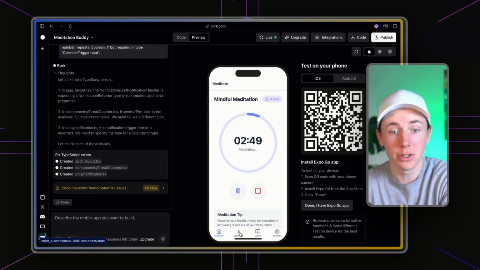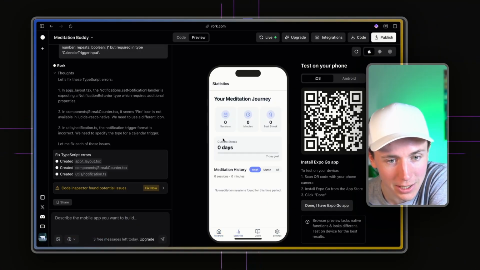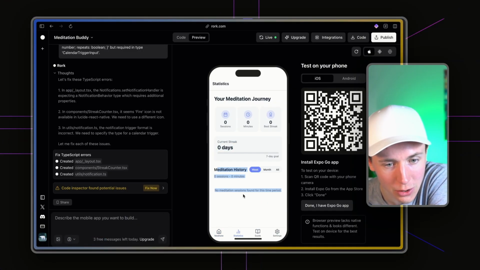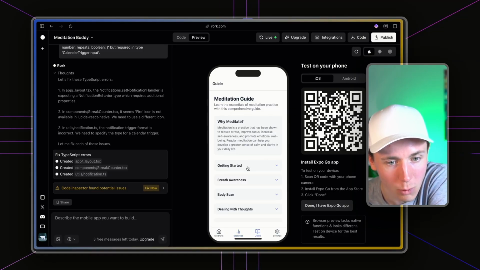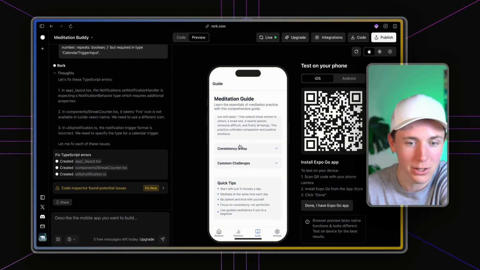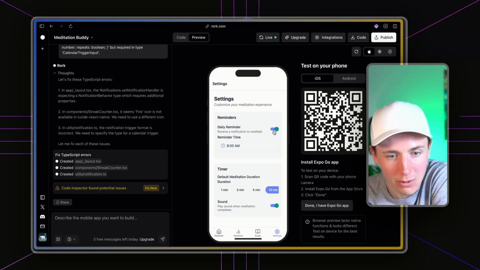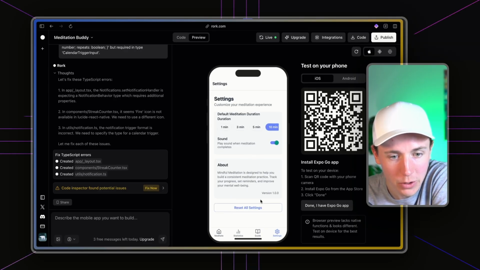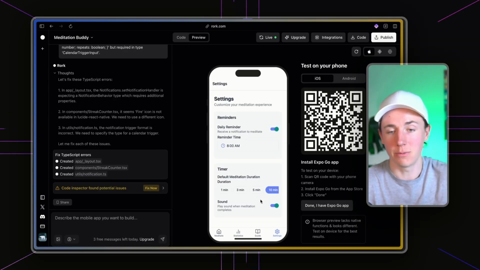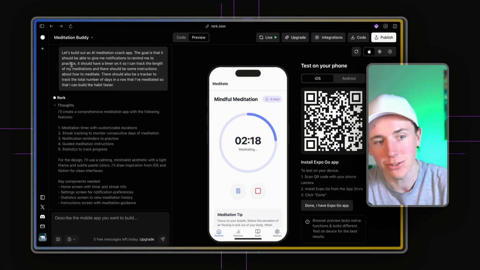And so it's tracking. And if I go to stats, the current streak, 7-day goal, meditation history, the total number of sessions in minutes. And then I have a guide: why meditate, getting started, breath awareness. It's giving me all these different techniques that it just found from the internet. And then if I go to settings, daily reminder, it's giving me notification reminders. You can see how within a matter of like 2 minutes, it built out this entire app, almost precisely what I asked it to do.